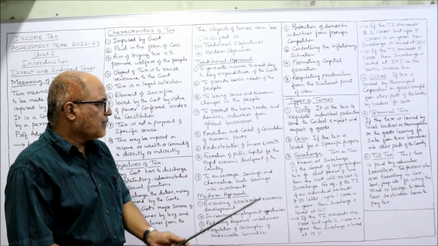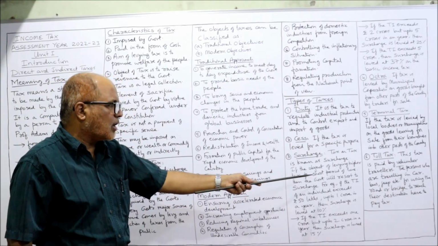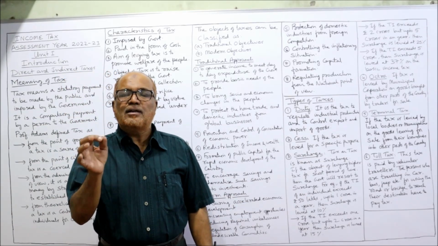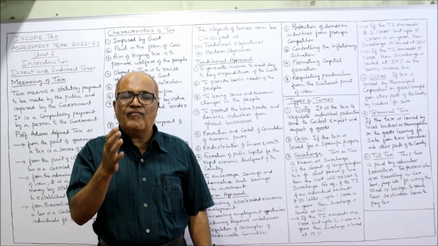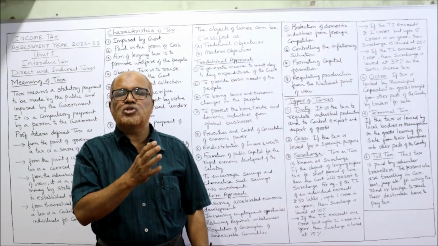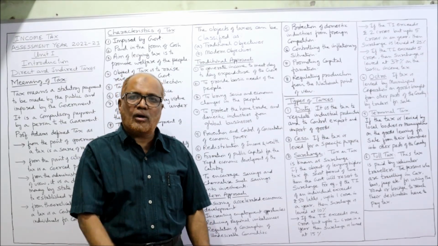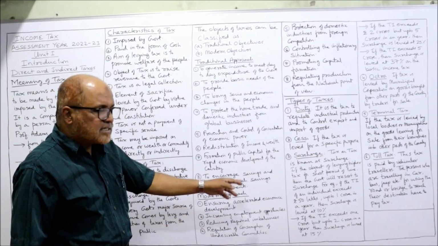So it is levied. If the object of levying higher tax is for a short period of time, then the government will resort to surcharge. If the government needs temporarily huge revenue, the government is facing a cash crunch, the government is facing a shortage of funds, in that case, temporarily, the government will impose surcharge. For example, total income of an individual exceeds 50 lakh.